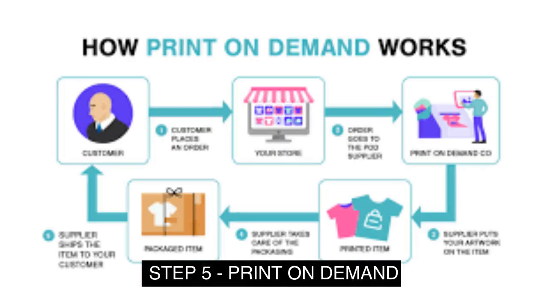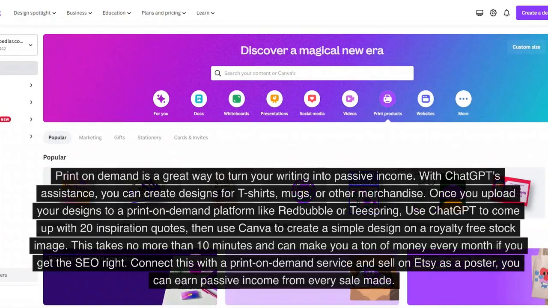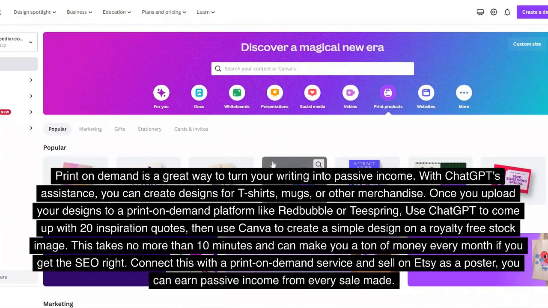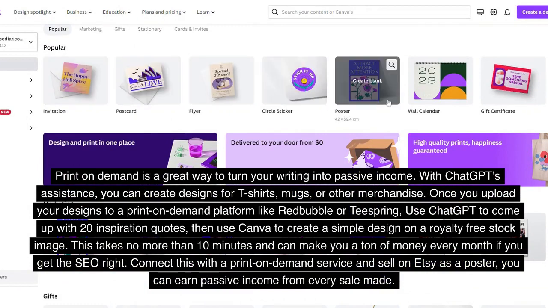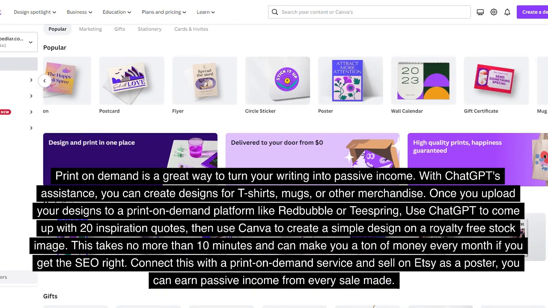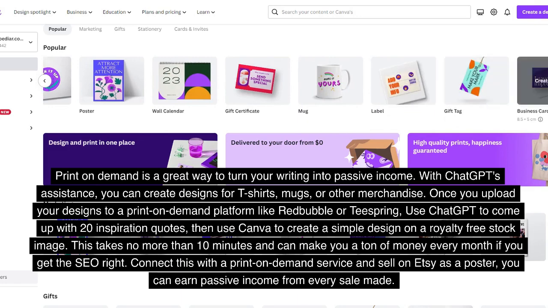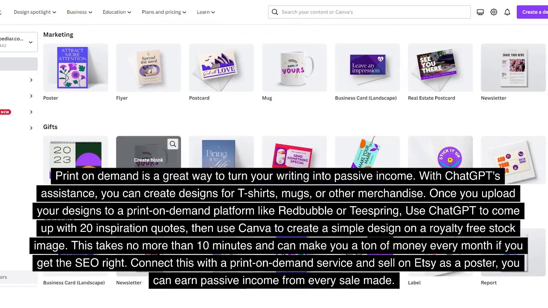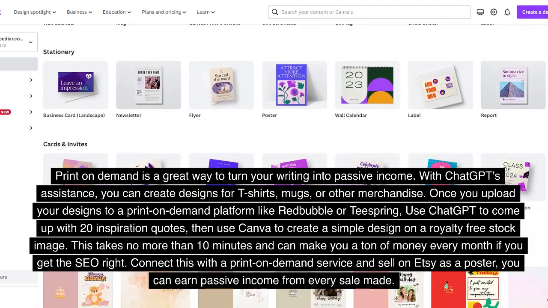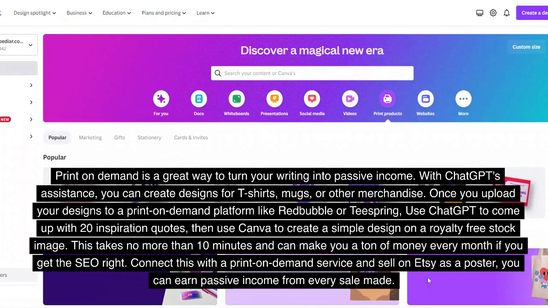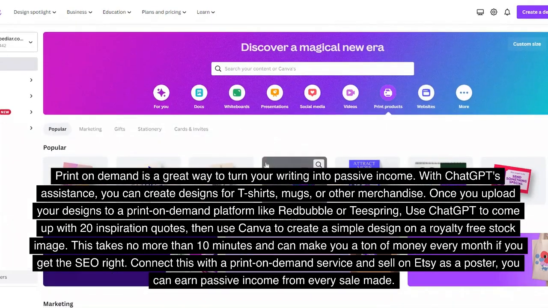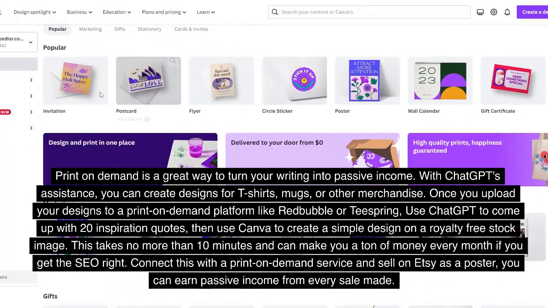Step 5. Print on demand. Print on demand is a great way to turn your writing into passive income. With ChatGPT's assistance, you can create designs for t-shirts, mugs, or other merchandise. Once you upload your designs to a print-on-demand platform like Redbubble or Teespring, use ChatGPT to come up with 20 inspiration quotes, then use Canva to create a simple design on a royalty-free stock image.